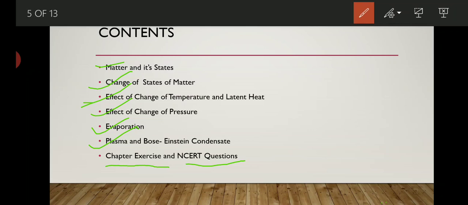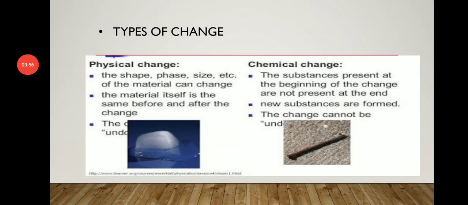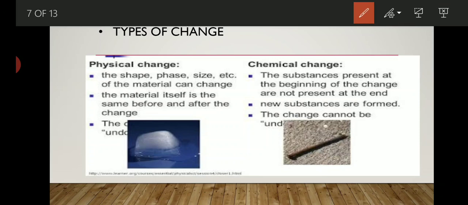So let's just start our chapter with types of changes, meaning how many changes are actually present in our nature. Types of change. Basically, in our nature, there are two types of changes. First change is physical change and second is chemical change. Physical change is basically a change in shape, phase, size and so on of any matter or material. In that, matter itself is the same before and after the change.